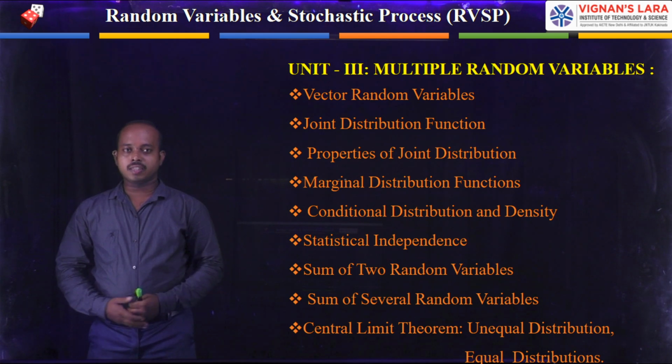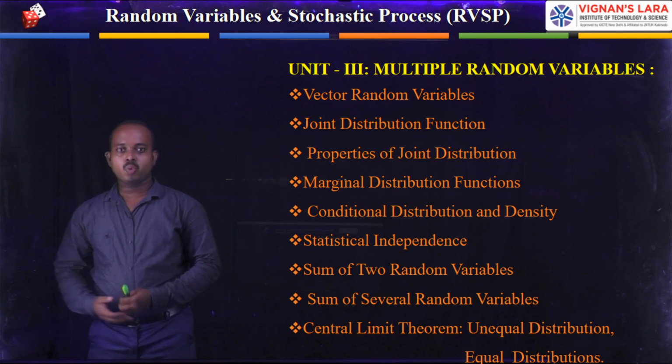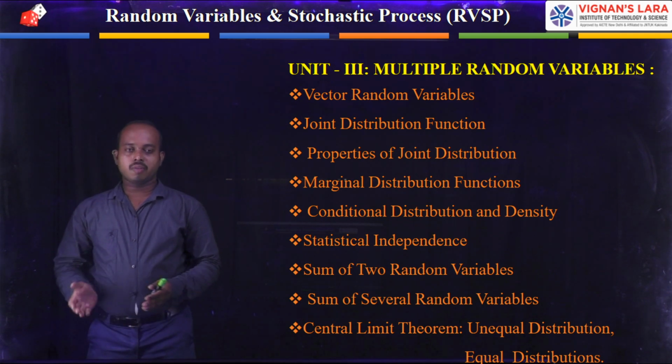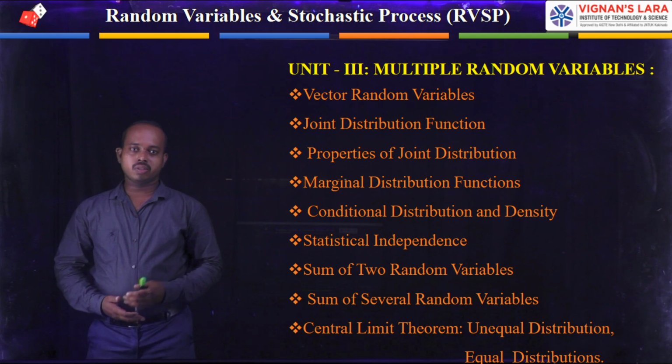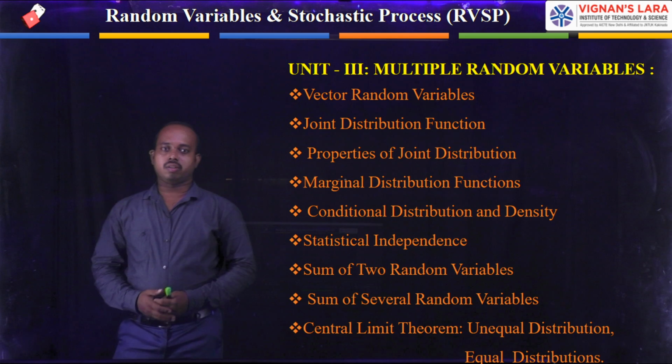We also discussed the functions of moments, that is the characteristic function, the moment generating function and its properties, and the Chebyshev inequality. After the Chebyshev inequality, we see the transformation of random variables in the second unit.